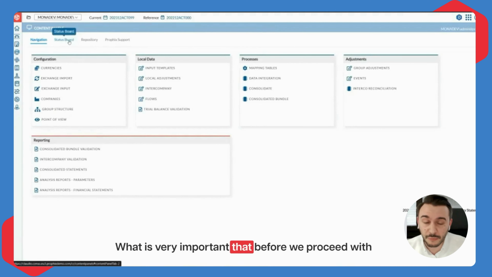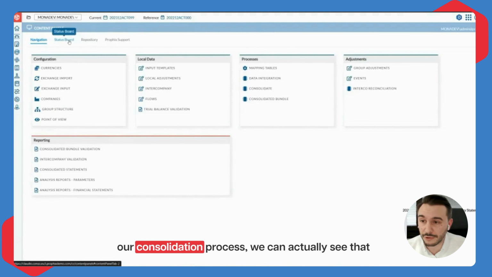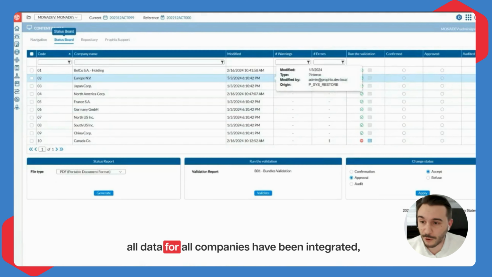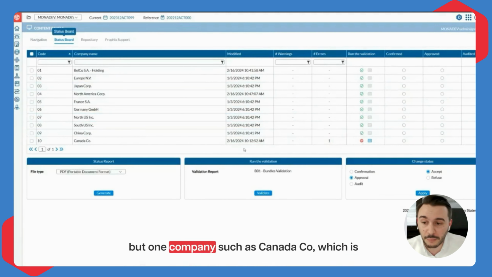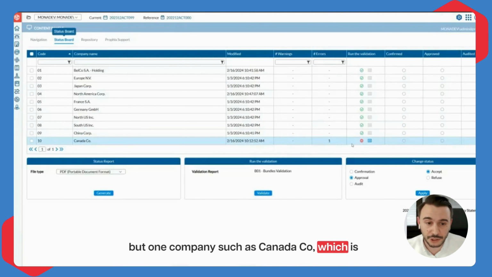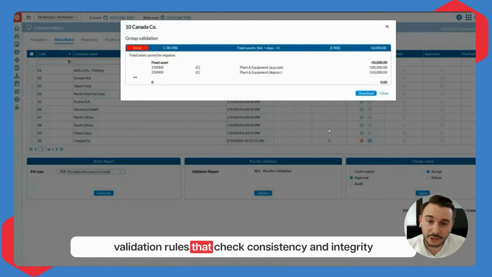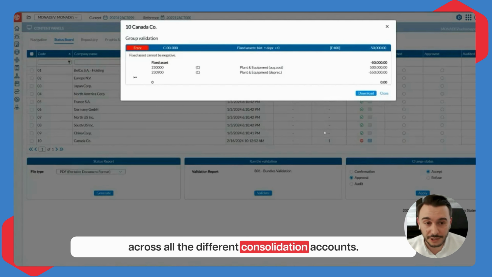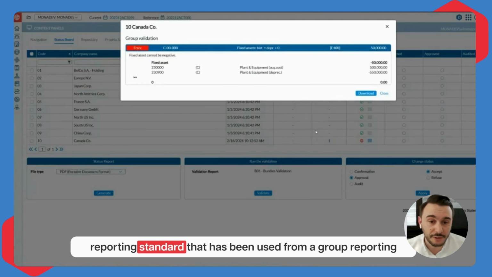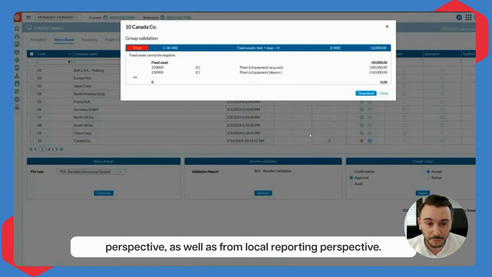What is very important is that before we proceed with our consolidation process, we can see that all data for all companies have been integrated, but one company, Canada Co, which is our newly consolidated company, has an error. Prophix comes embedded with a large set of validation rules that check consistency and integrity across all the different consolidation accounts. All of these validations are done in accordance with the reporting standard used from a group reporting perspective, as well as from a local reporting perspective.